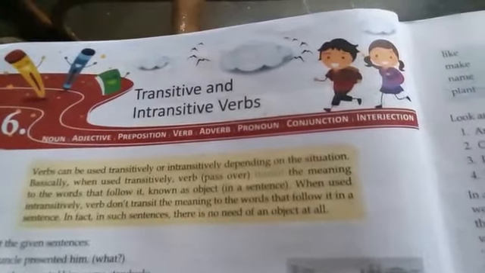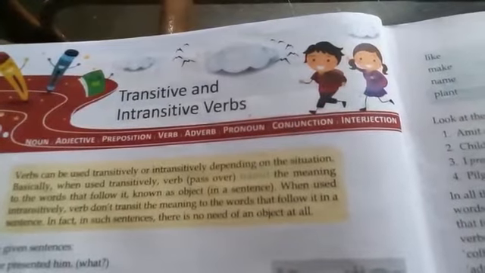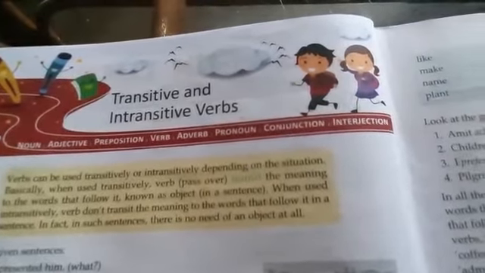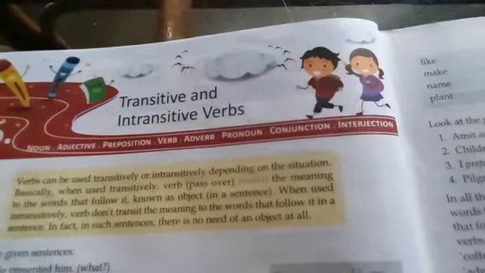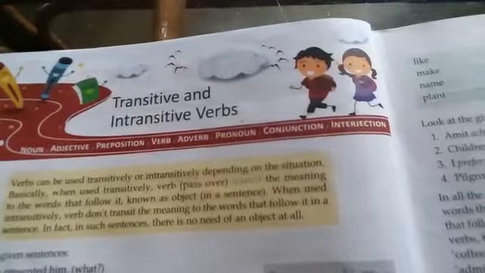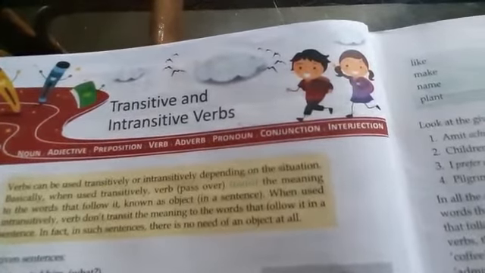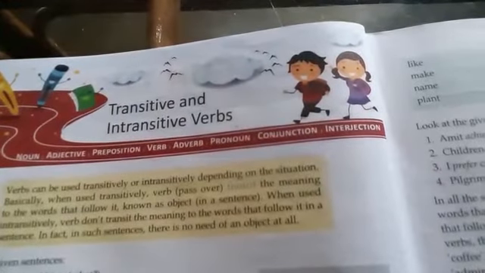In short, a verb which takes an object is a transitive verb. It requires an object to complete its meaning, but a verb with no object is an intransitive verb. These verbs do not require any object to complete their meaning.